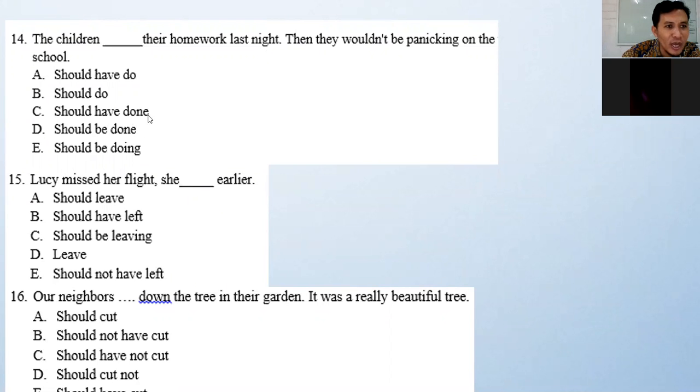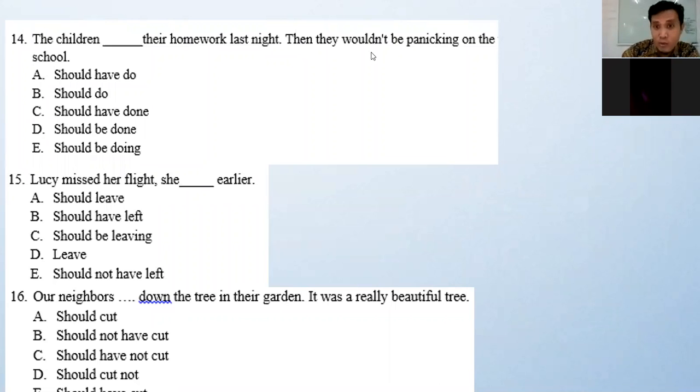Why should have done? Because it happened last night. The children should have done their homework last night, then they would not be panicking at school. Seharusnya dia mengerjakannya tadi malam. Kenyataannya dia baru mengerjakan pagi ini, atau jangan-jangan belum dikerjakan.